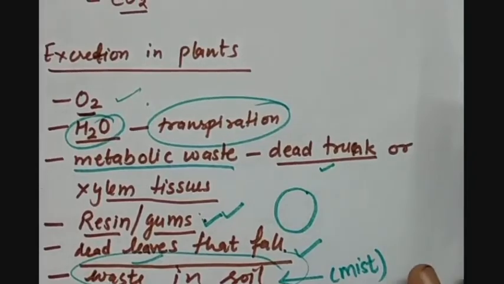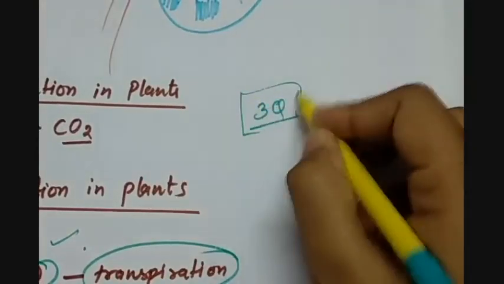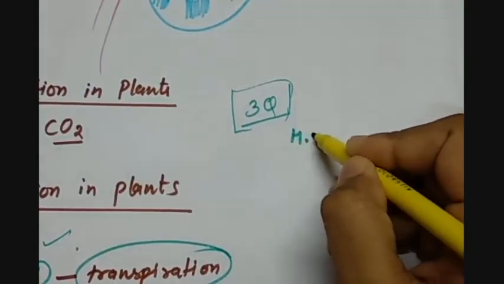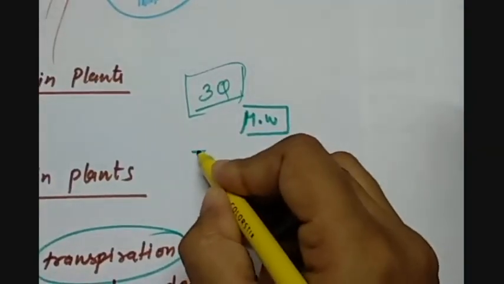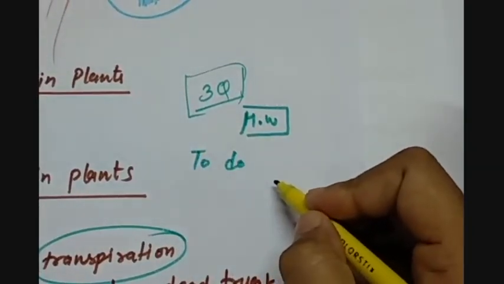In the previous lecture I gave you 3 questions as homework. These 3 questions will be discussed in the online class, but as today's homework you have to do the NCERT exercise, because we have done the in-text questions of this chapter while doing the lectures.